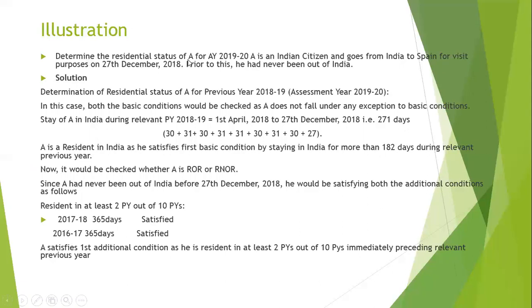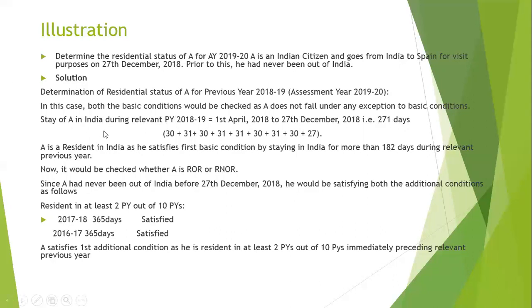Determine the residential status of A for the assessment year 2019-20. A is an Indian citizen and goes from India to Spain for visit purposes on 27th December 2018. Prior to this, he had never been out of India. So for this, first we need to calculate how many days he stayed during the previous year. First we need to check the basic conditions: 182 days during the previous year, 60 days during the previous year and 365 days during the 4 preceding years. Any of the basic conditions we need to check.